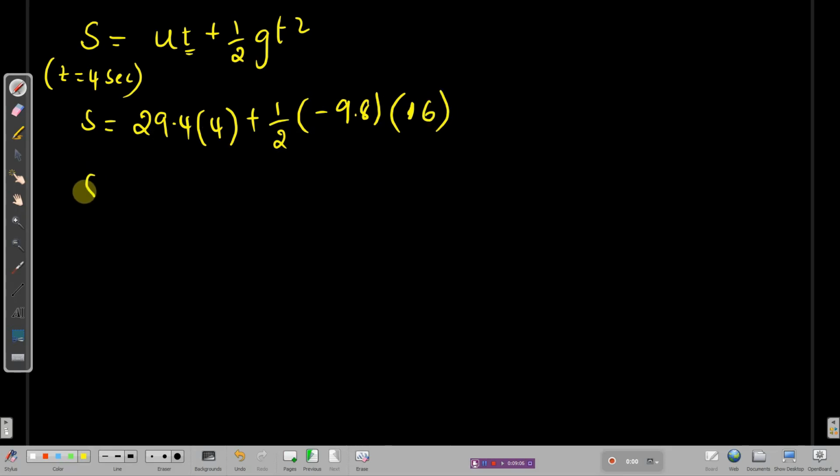ओके, चलो लिख देते हैं. S is equals to what I'm going to do is 2.94 into 4, right. Let me multiply. Either you can multiply or you can keep it in the same way. Let me write down in the same way first. Let me see whether I can get the same things again and over. Alright, I have is 9.8 into 16. Let me do that. 9.8 into 16.